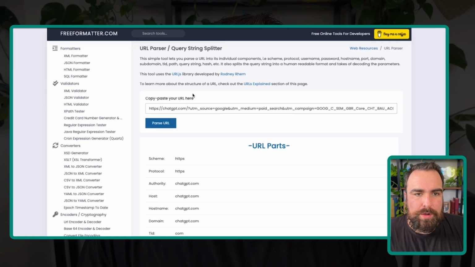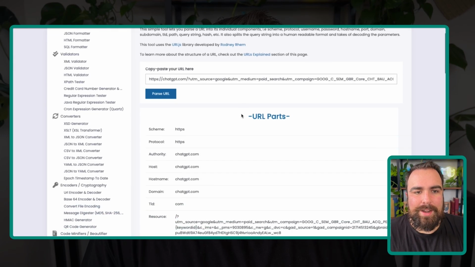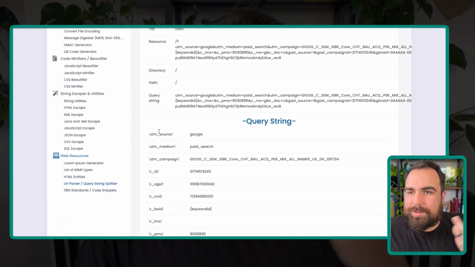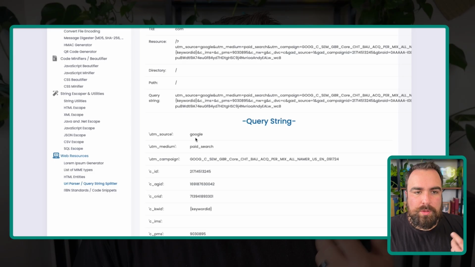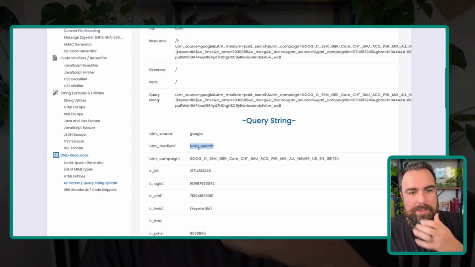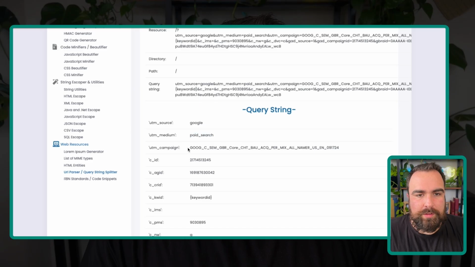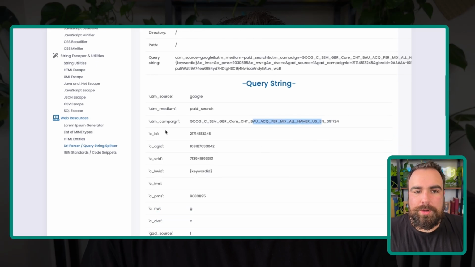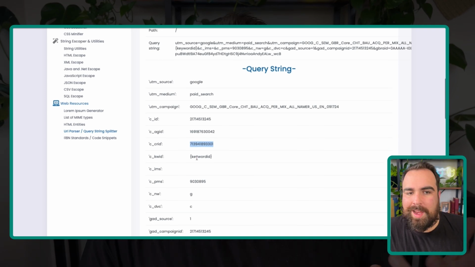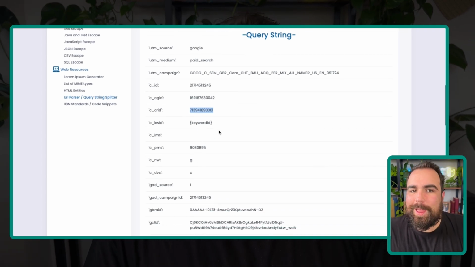I'm going to hop on over to our friend URL parser, paste that in there, and let's see exactly what we are looking at. So we're using UTMs, good job for them. UTM source is Google, medium is paid search, so they're not using CPC, would recommend using CPC. Their campaign here is probably a combination of their name, in the US in English, so ChatGPT. They also are using these custom ones. So they have IDs here, which are non-standard, right? These are all non-standard IDs. They have an error here.